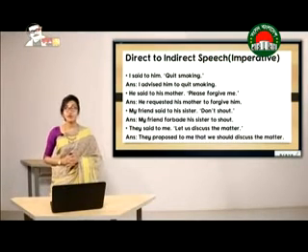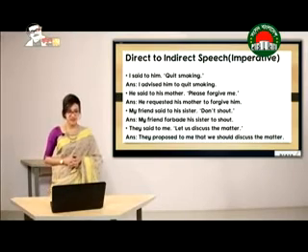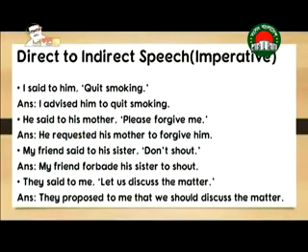Now let's look at some more examples so that we can have a clear understanding of the rules. The first one, I said to him, quit smoking. Now this sentence starts with a verb, so we know that this is an imperative sentence. What we have to do is first identify the mood of this sentence.